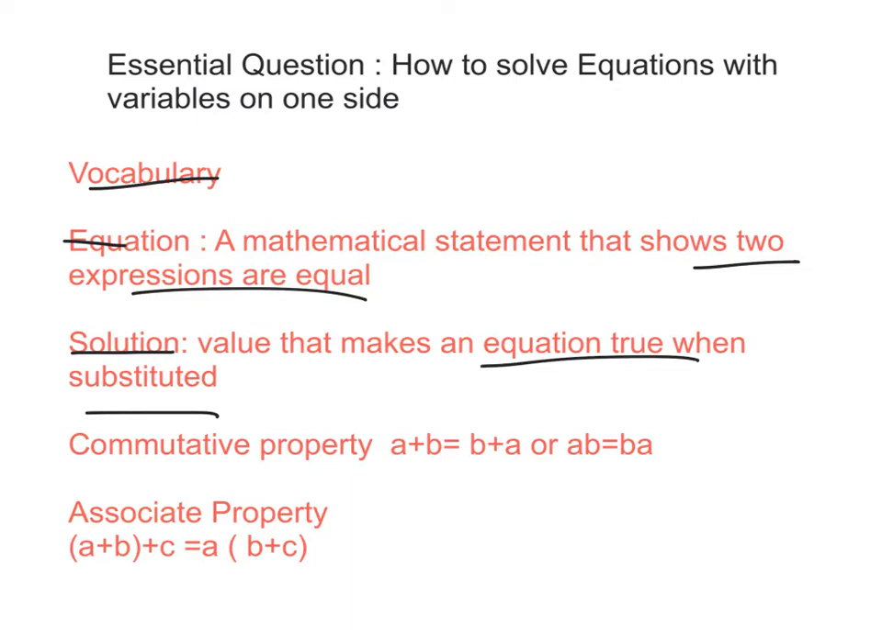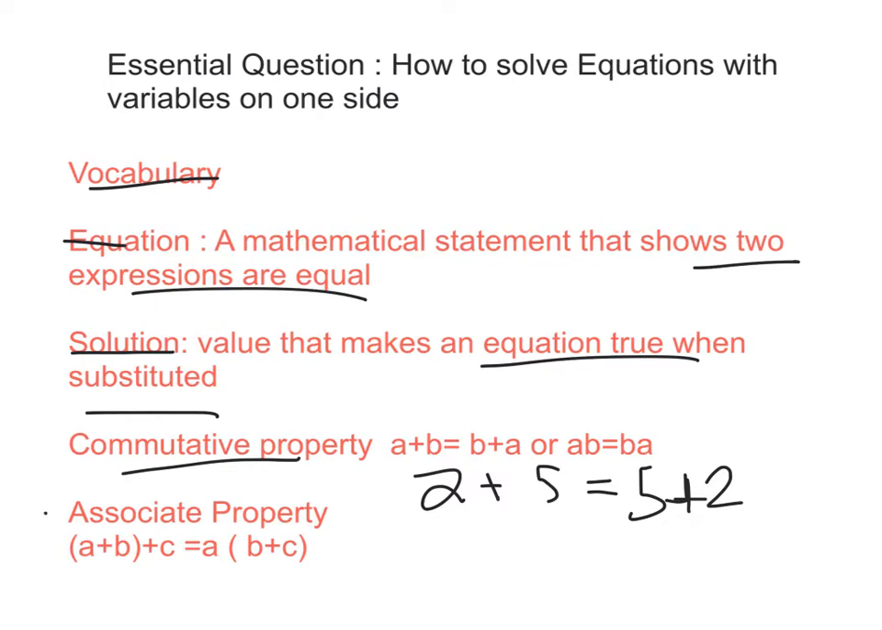Commutative property means that if you're adding, you could just flip the numbers. So an example would be 2 plus 5 is equal to 5 plus 2, right? 2 plus 5 is 7, and 5 plus 2 is 7, so they're equal, okay? It also can be with multiplication. 2 times 5 is 10, and 5 times 2 is 10.